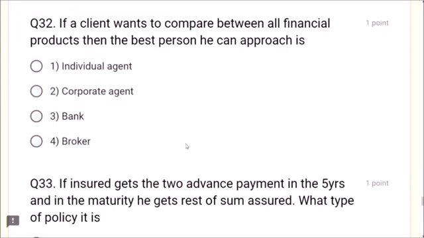Next, question number 32. If a client wants to compare between all financial products, then the best person he can approach is, where does he have to go? Broker, not individual agent, corporate agent or bank. A broker can help him to compare all financial products.